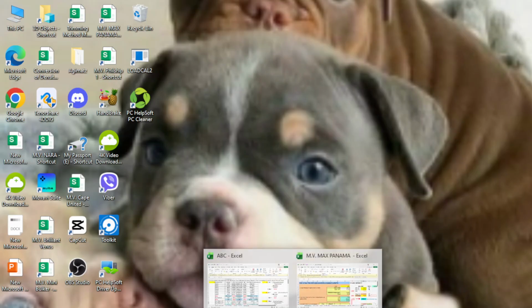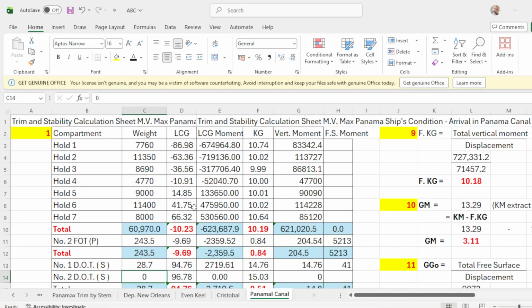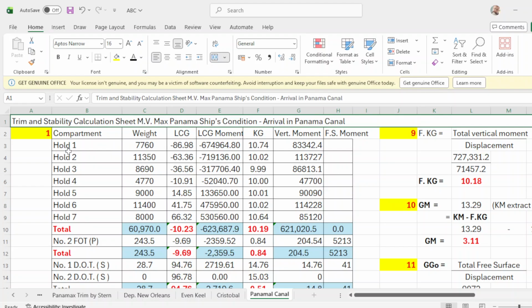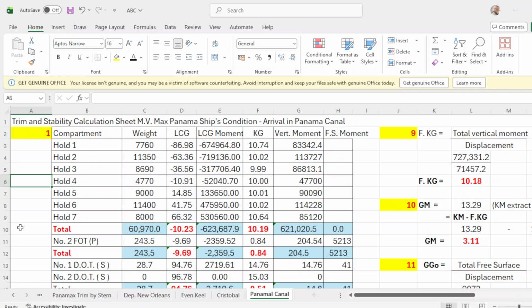Okay, so this is the trim and stability calculation sheet, MV Max Panama trim and stability calculation sheet. Ship's condition, arrival in Panama Canal.